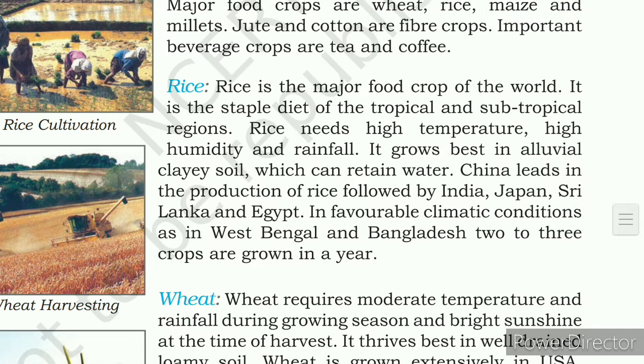Rice is the major food crop of the world, because rice is the staple food for most people, and it is the staple diet of the tropical and subtropical regions. Rice needs high temperature, high humidity and rainfall. These are the three important factors for rice to grow extensively. It grows best in alluvial clay soil, which can retain more water. China leads in the production of rice, followed by India, Japan, Sri Lanka and Egypt.